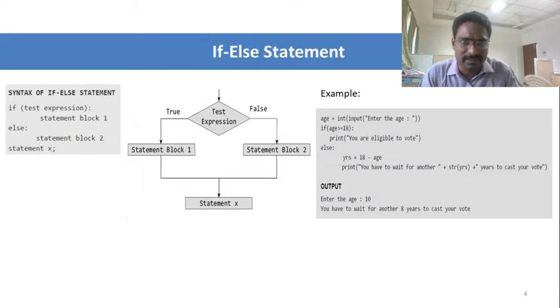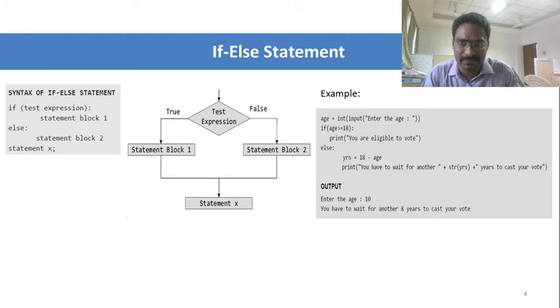Then the if else. In the if else part, we specify the if condition and then the true statement block of the if. If the condition fails in the if case, then the else part will be executed, that is, statement 2 will be executed. After that, it automatically starts to execute the statement x.